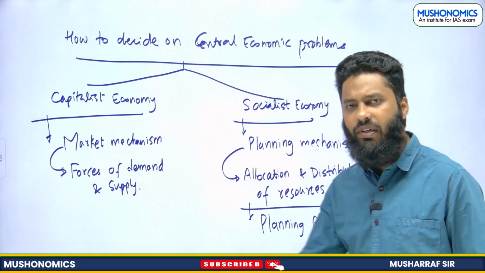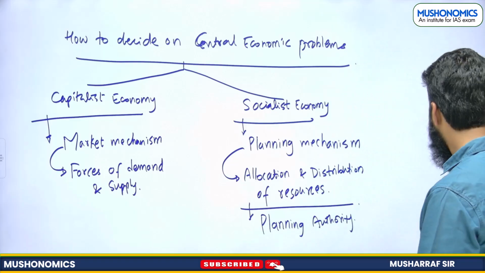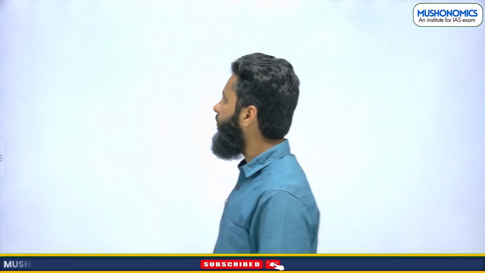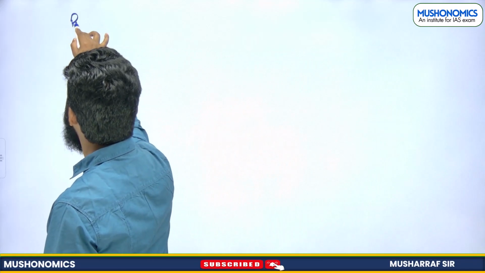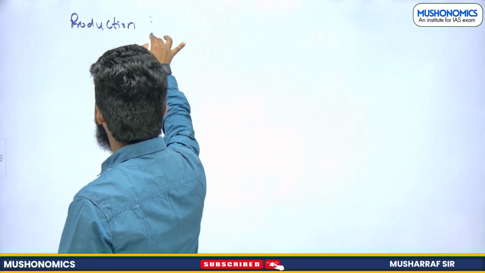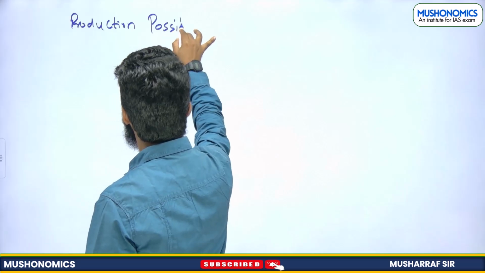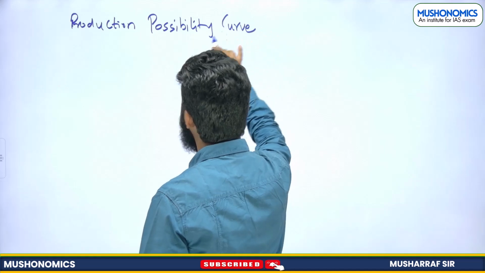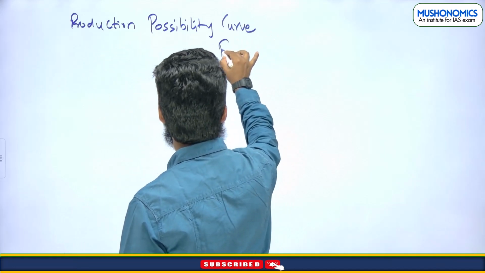Now, once we have understood this, let's understand one more important topic here related to production possibility curve. Now let's understand what exactly production possibility curve is, also known as production possibility frontier.